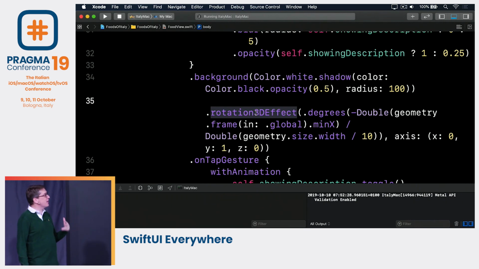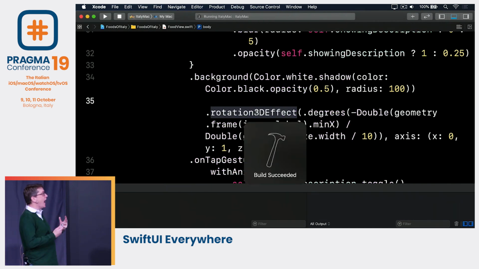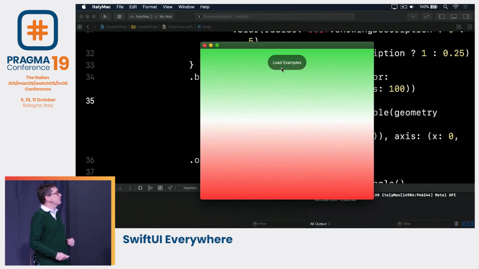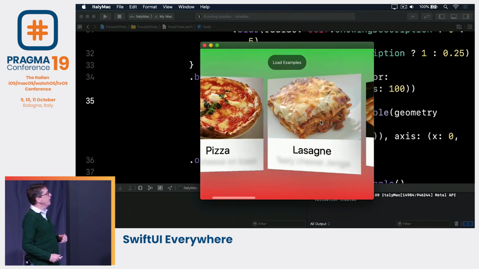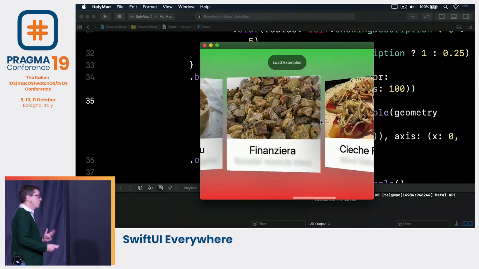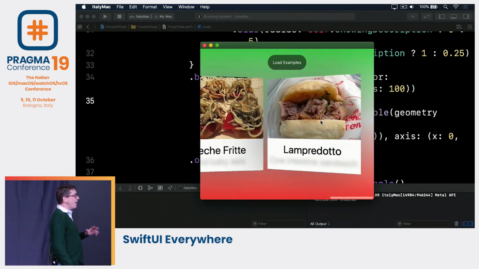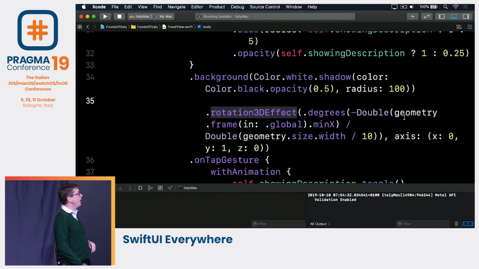Now, with that simple rotation 3D effect, what we're saying is change the rotation of this thing based on its position on the screen. And so with that simple change, we now get a cover flow style effect on macOS. So as we load these things, we can swipe through and scroll through in 3D. It's super nice. And that kind of thing works brilliantly out of the box on iOS as well.